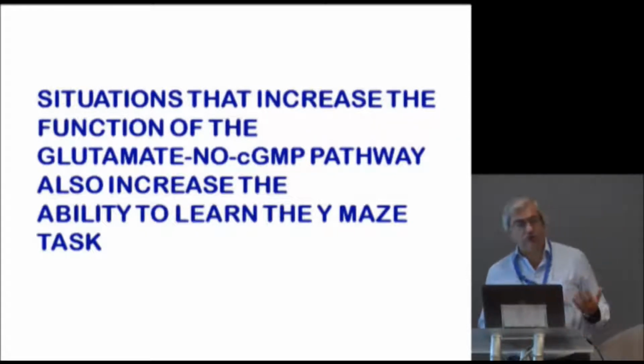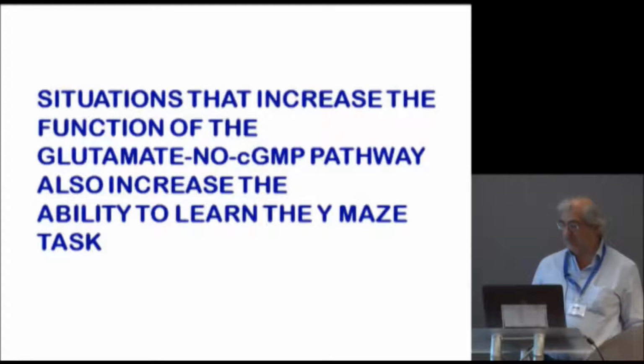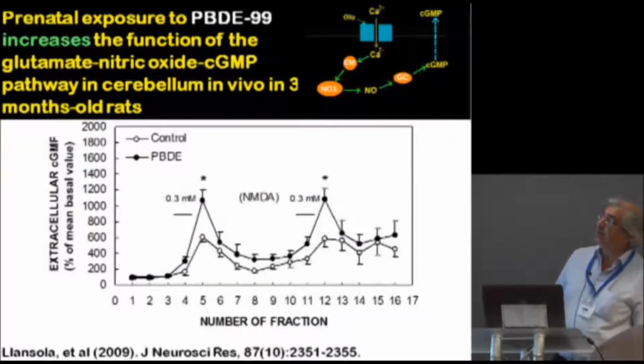But there are also situations which increase the function of this pathway, and they also increase the ability to learn the task. And this occurs, for example, in rats with developmental exposure to PBDE99. This is the function of the pathway in normal rats. This is the basal level of cyclic GMP. We add NMDA, and this increases cyclic GMP to here in normal rats. But in rats exposed to PBDE, the increase is larger.